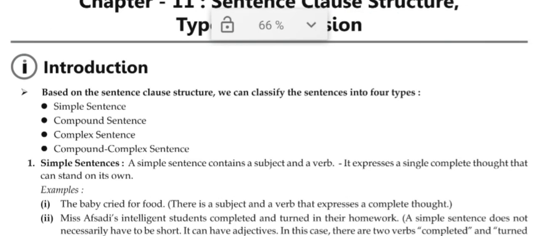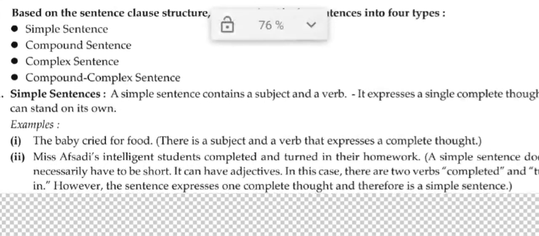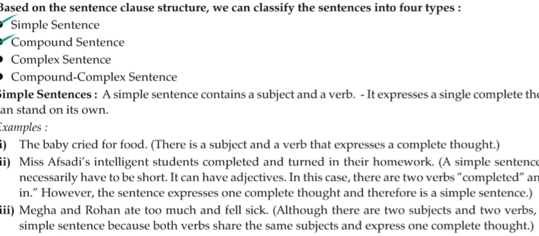Now again we'll have another chapter, that is sentence, clause, structure, type and conversion. So here we have to convert, and we have to do this one very properly. Simple sentence, compound sentence, complex sentence, and compound-complex sentence.